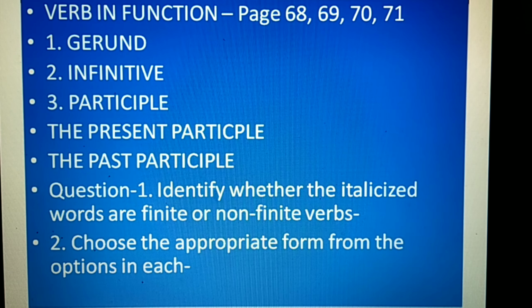We can say that a gerund is a verbal noun discharging the duty of nouns. He dislikes smoking. Smoking is the ing form of smoke, and it is a verbal noun. It is a gerund.